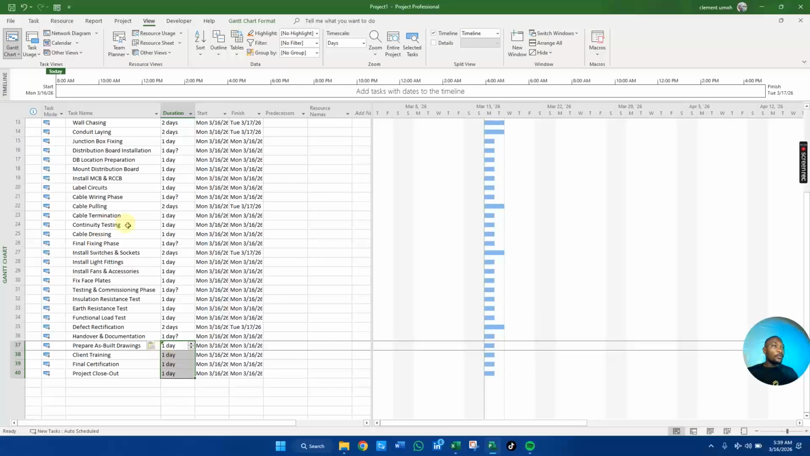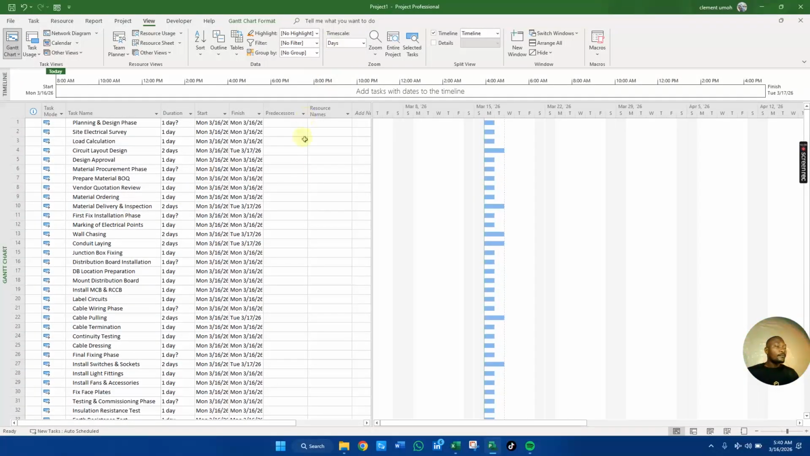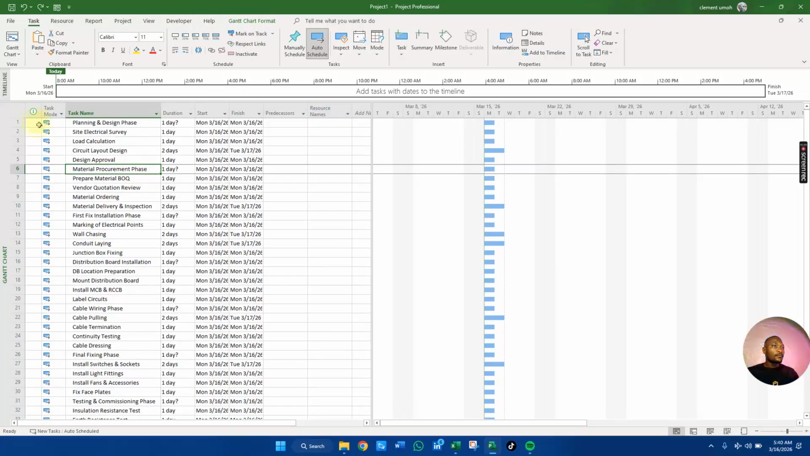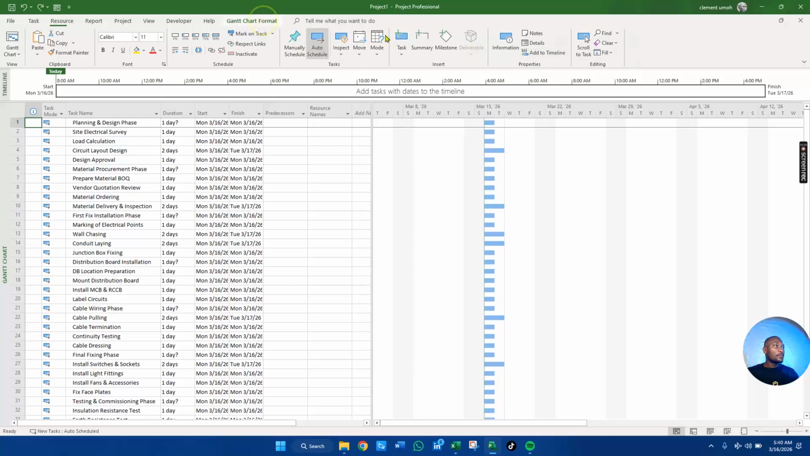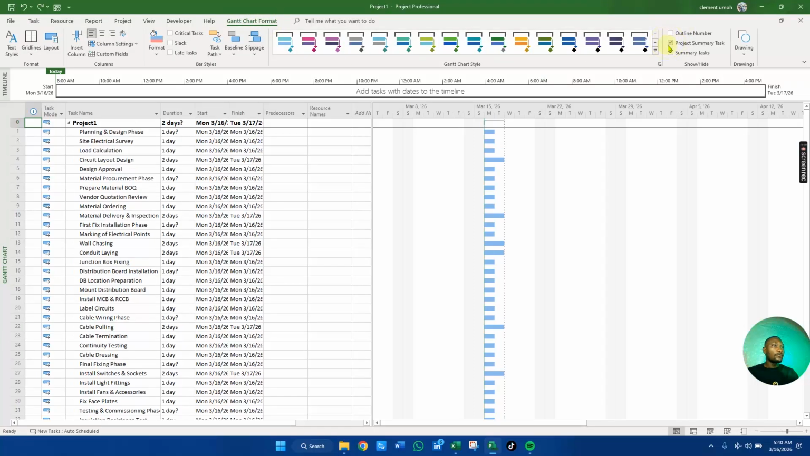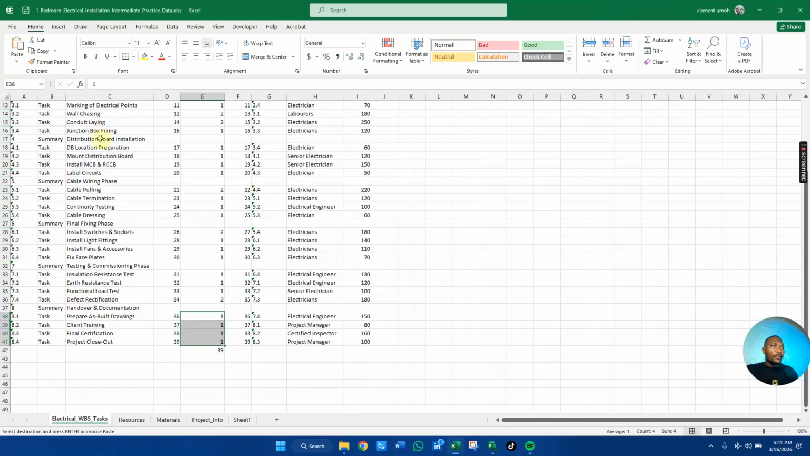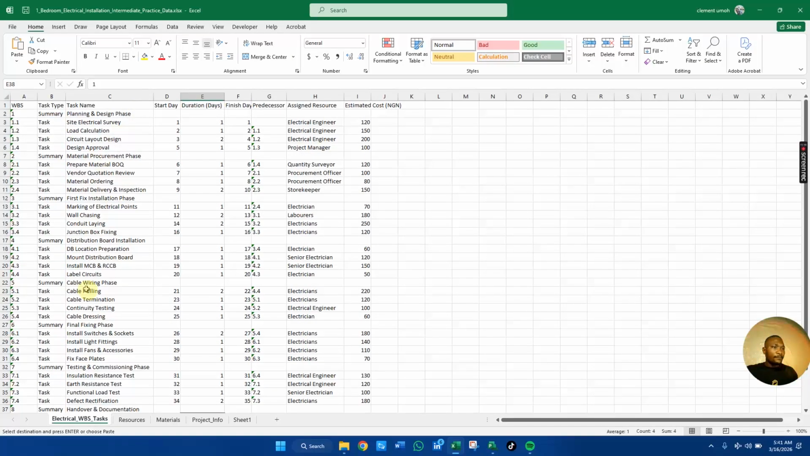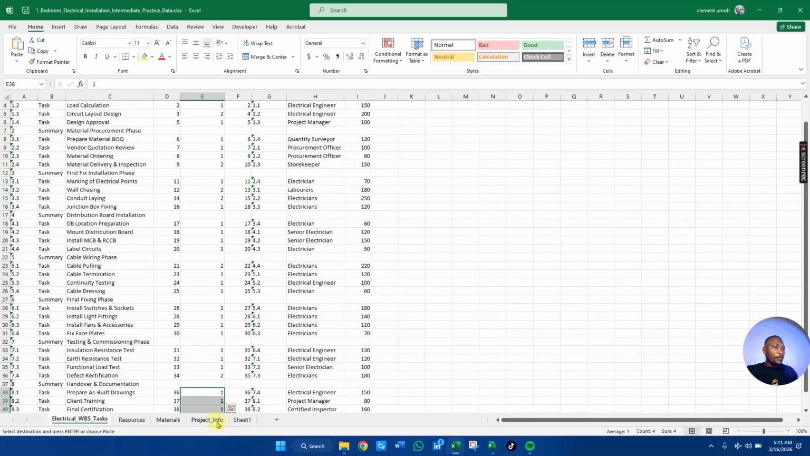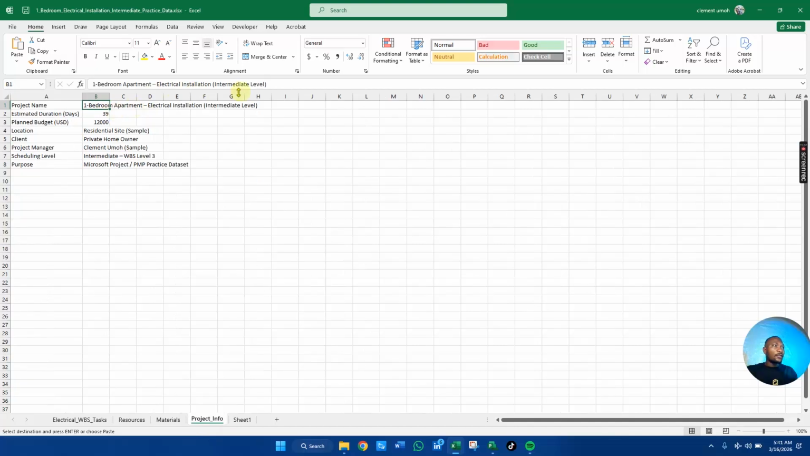Since we're done with this, now we're going to label each and every one of our summaries. If you click on Gantt Chart, click on project summary. Now we have our project summary, so we name this. Let's copy a name from here. Let's go to our project information and copy this name.